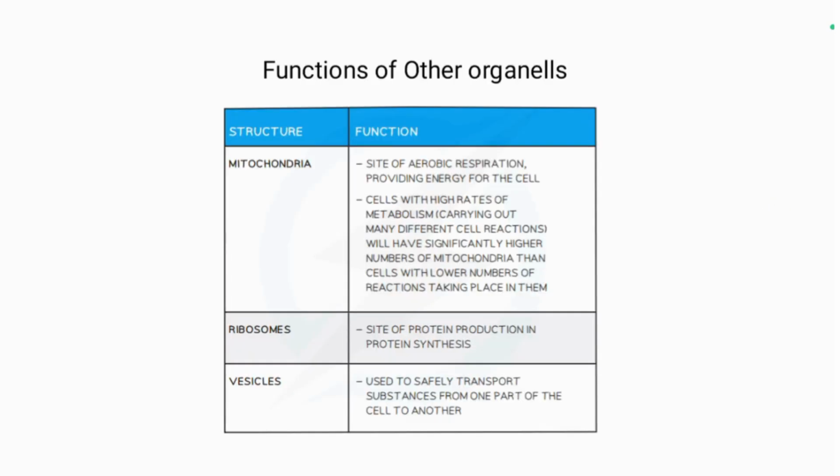Functions of other organelles, such as mitochondria: it is a site of aerobic respiration providing energy for the cell. However, sometimes it is also known as the powerhouse of the cell. Cells with high rates of metabolism carrying out many different cell reactions will have a significantly higher number of mitochondria than cells with a lower number of reactions taking place in them. Ribosomes, site of protein production in protein synthesis. Vesicles, used to safely transport substances from one part of the cell to another.